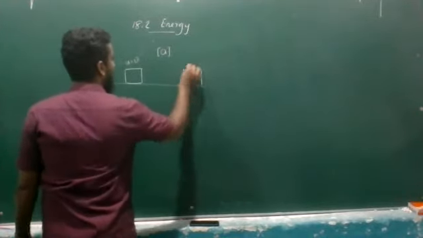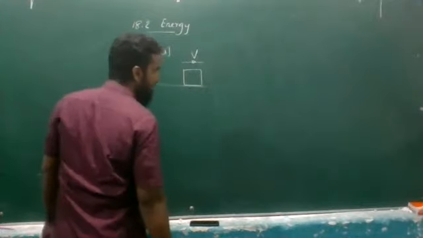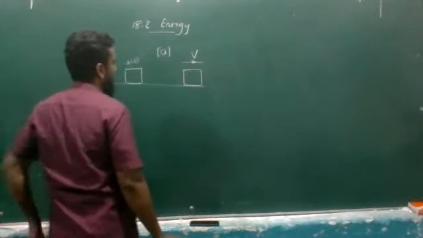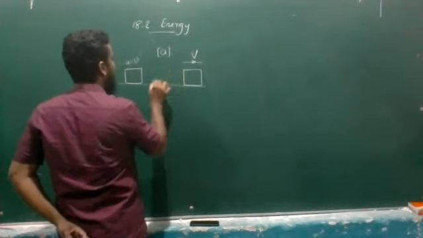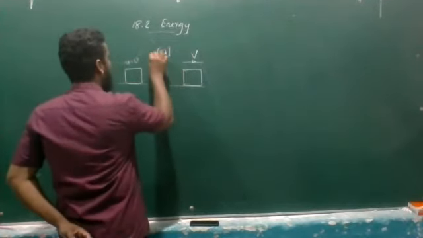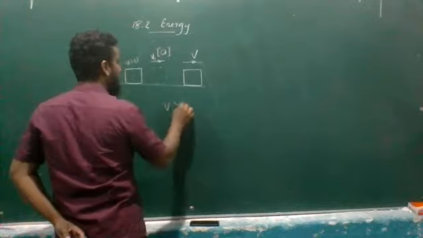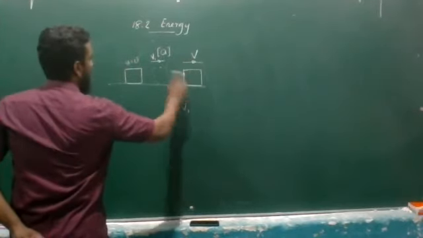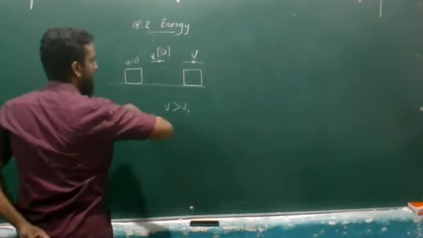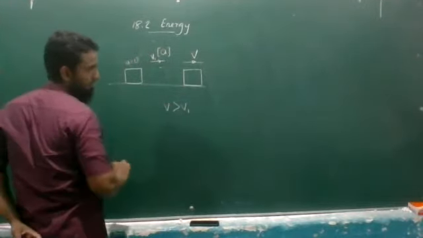After a while, the velocity that has been gained by this object is v, right? Now at this position, this object is going to have a velocity of v1, which is going to be less than v. This is the more velocity because this is accelerated. Therefore, the v1 is going to be less than the v.